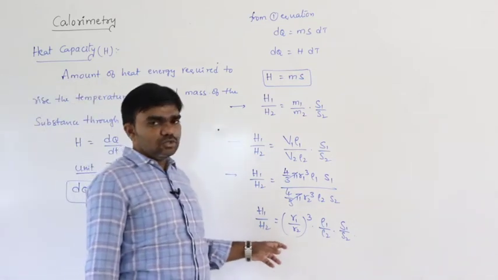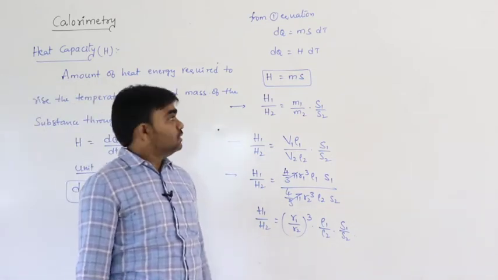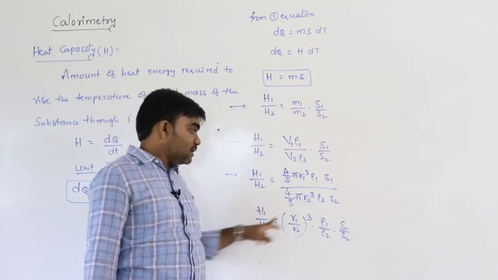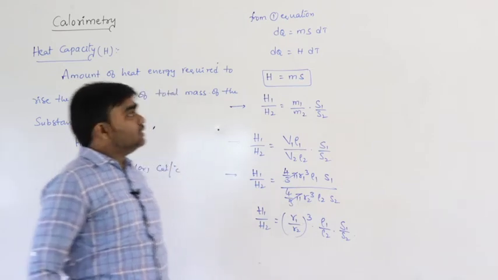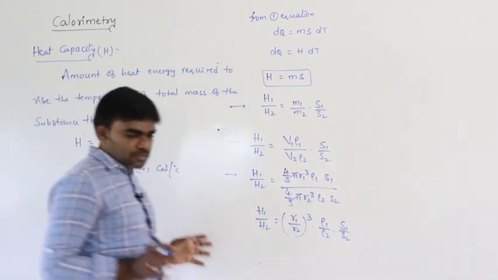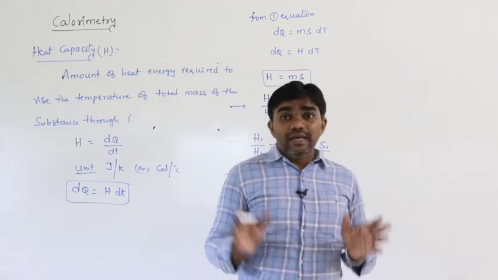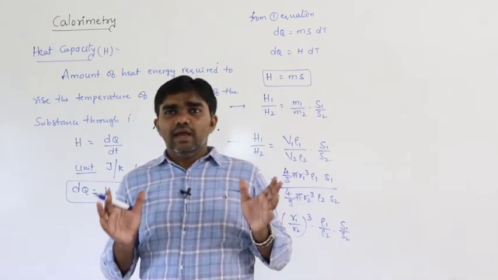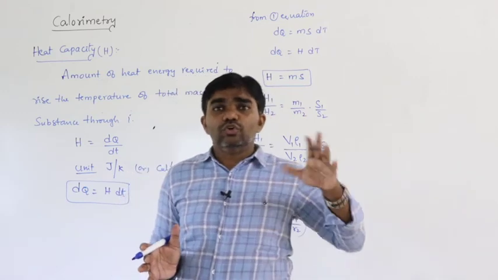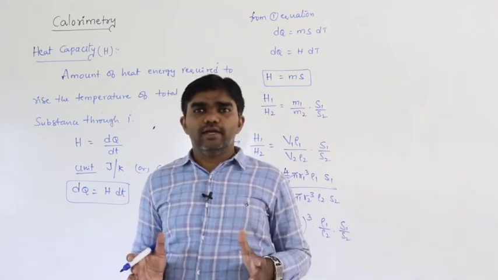So this is the ratio of heat capacities, in terms of specific heat. So this is heat capacity. The main difference between specific heat and heat capacity is the amount of heat energy required to raise the temperature of the total mass of the substance through 1 degree.